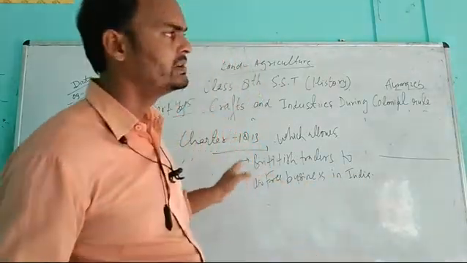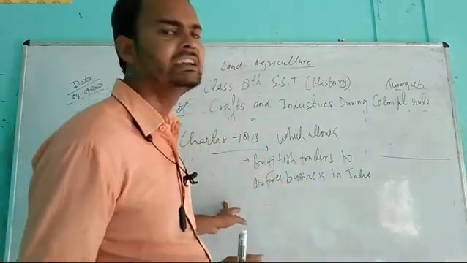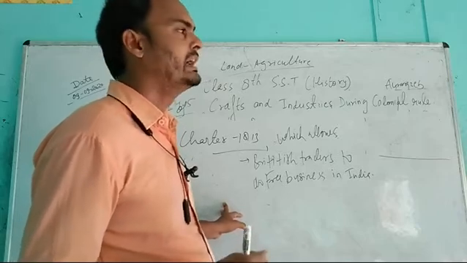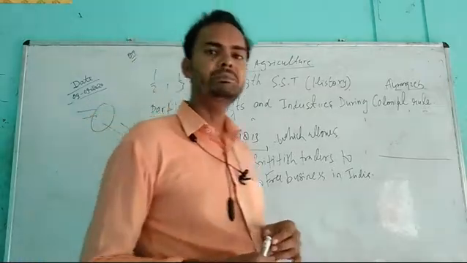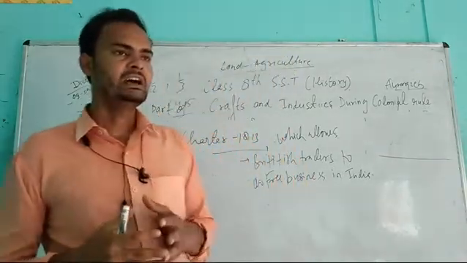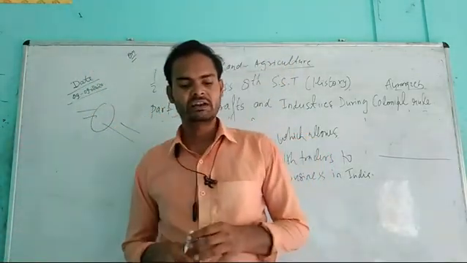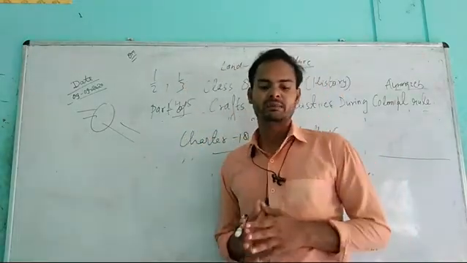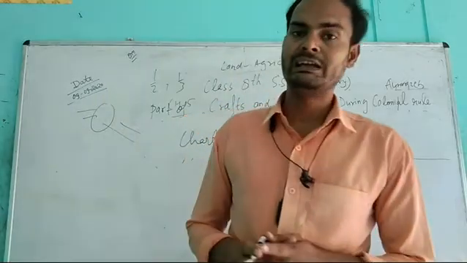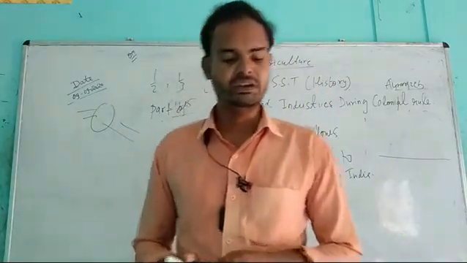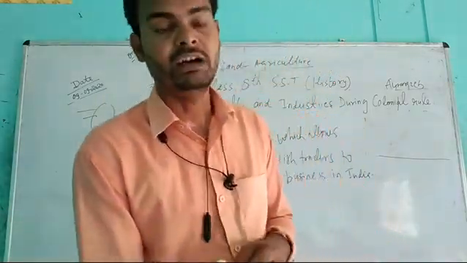Along with that, they were also trying to promote their Christian missionaries, their language and their education in our country, and by that they spent 1 lakh rupees every year for the education of the Indians.